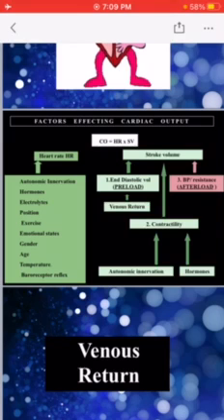And in hormones we have glucagon and thyroxine, which increase the contractility of the heart and lead to an increase in the stroke volume. So in this flow chart you can see all the factors which can increase or decrease the cardiac output.